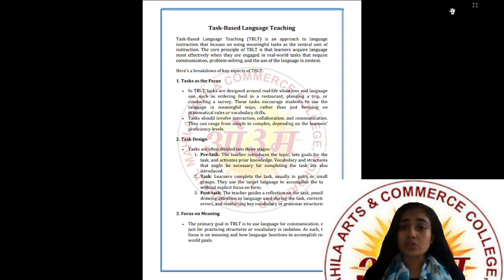Task based language teaching shows how you are going to communicate in person in everyday situations, in real world situations, right? In real life situations. Task based language learning focuses on tasks, or say real world tasks. So here is a breakdown of key aspects of TBLT.